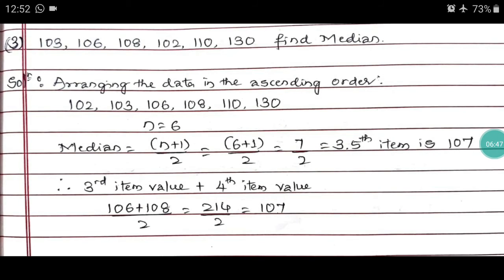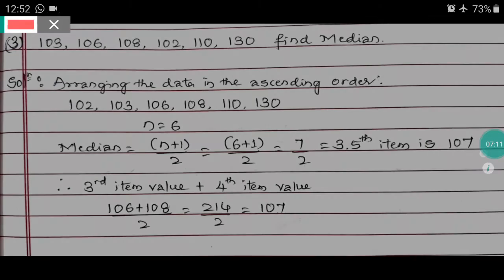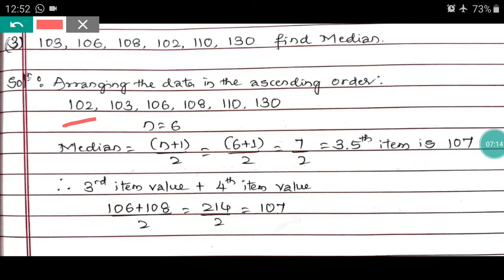Next, problem number 3: 103, 106, 108, 102, 110, 130. Find the median. First check whether the values are in ascending order. Some values are not, so you should make ascending order. First write down the lower value: 102, 103, 106, 108, 110, 130. Now total n is 6.